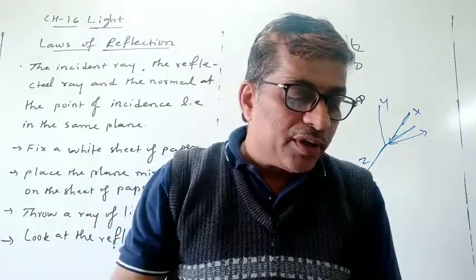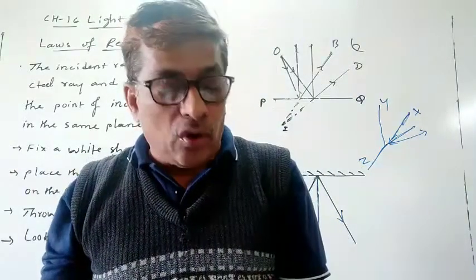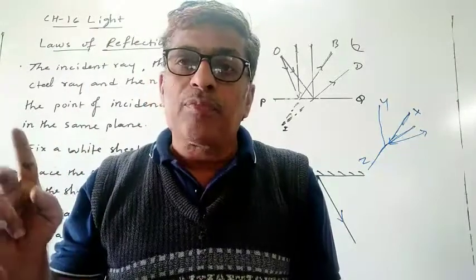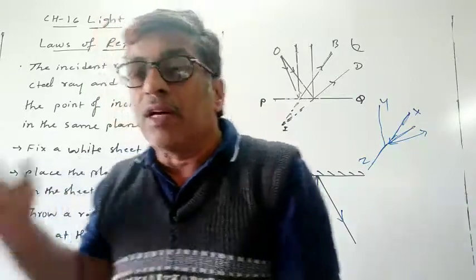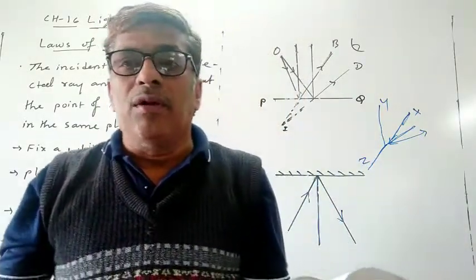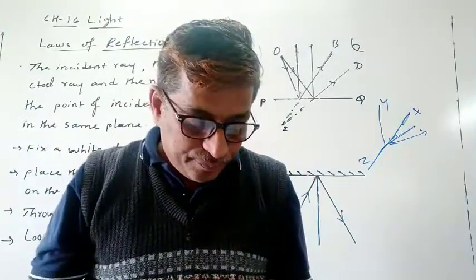First law of reflection, what is that? The angle of incidence is equal to the angle of reflection. This is the first law of reflection. And the second one is: the incident ray, the reflected ray and the normal lie in the same plane.